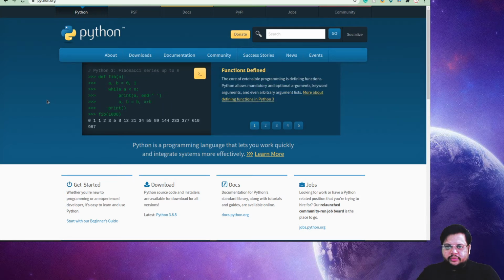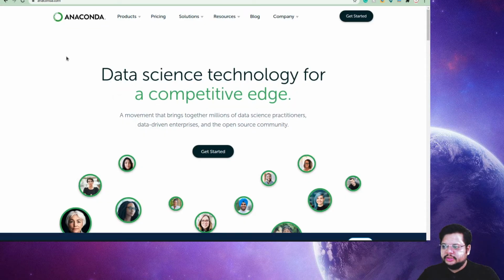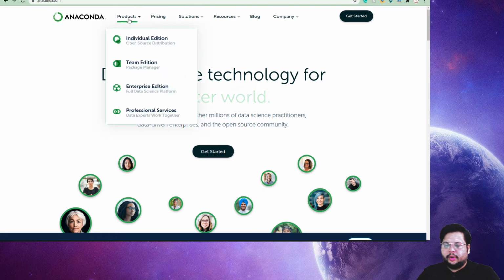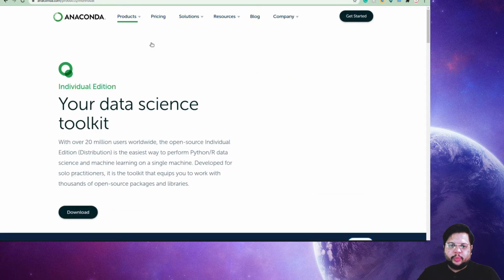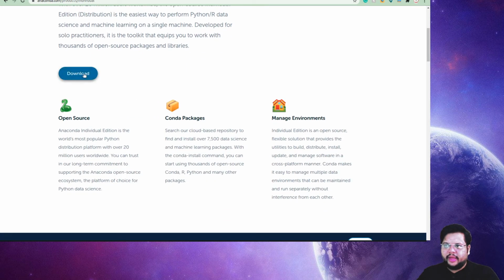If you are on a really good computer where you have RAM of more than 8 GB, then you can directly go for the Anaconda distribution. If you go to the Anaconda site, anaconda.com, go to Products, and in Products select the Individual Edition, because this is the one which is open source and free for everyone. Then you have the download button. The moment you click on the download button, it automatically identifies which operating system you are working on, so it will give you the option.